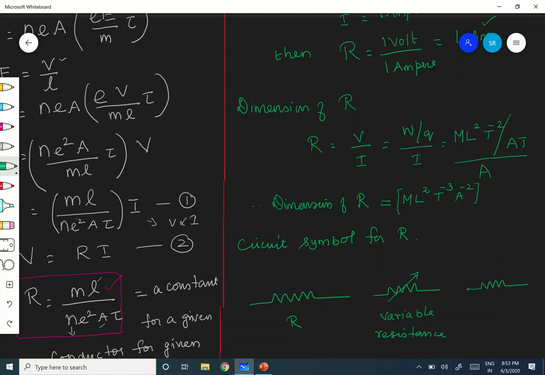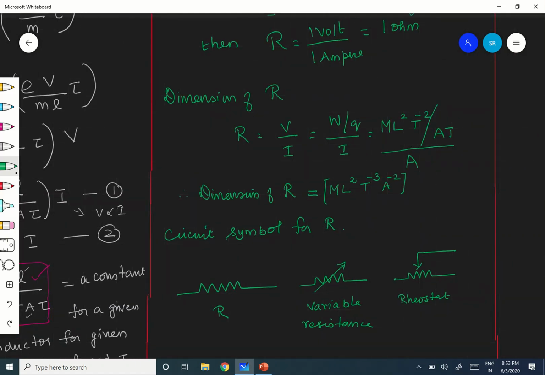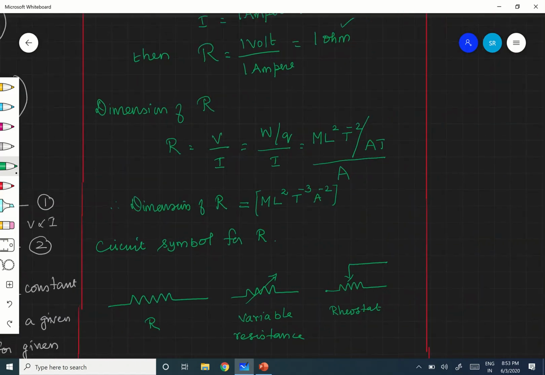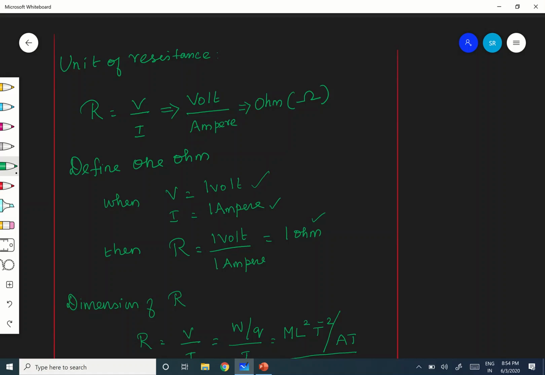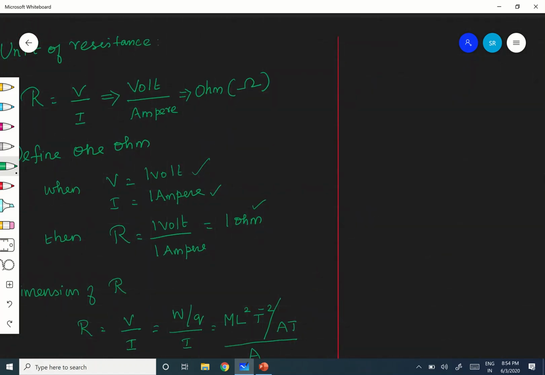I think in 10th standard you have done Ohm's law experiment and all. Okay. So this is a rheostat. Circuit symbol for rheostat. This is also variable resistance. It's called rheostat. So, these are all important concepts regarding this. Now, next topic is, we are going to see the factors on which the resistance depends. Whatever we have seen, I am going to highlight, that's all.